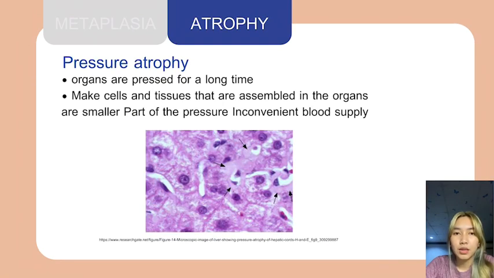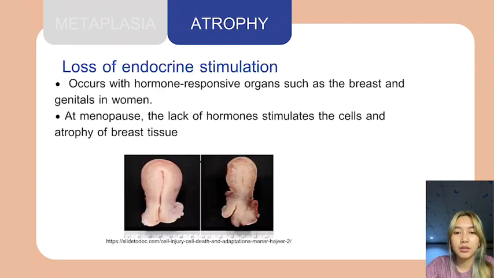Pressure atrophy: organ pressure for a long time makes the cells and tissue in the organ smaller. Loss of endocrine stimulation occurs with hormone-responsive organs such as the breast and genital organs. At menopause, the rate of hormone stimulation of the cells drops, and the breast and genital tissue atrophy.